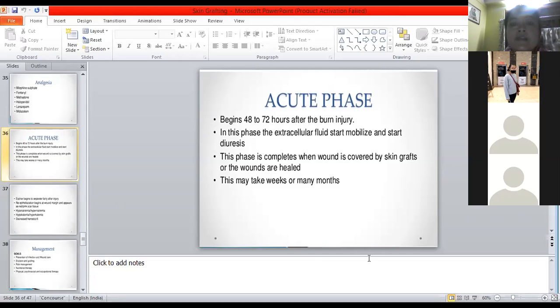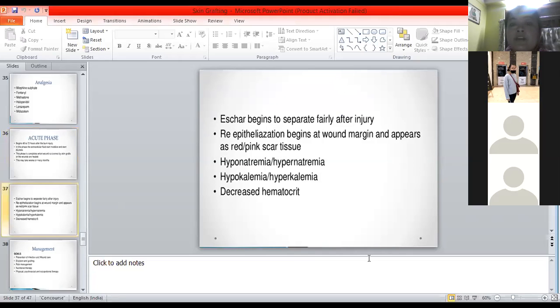Then in the acute phase, eschar begins to separate fairly soon after injury. Reepithelialization, that is new tissue growth, new cell growth, begins at the wound margin and appears as a red or pink scar. Sometimes in this acute phase, the patient may suffer from hyponatremia, hypernatremia, hypokalemia, hyperkalemia, or sometimes decreased hematocrit level.